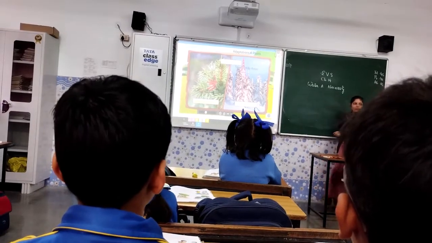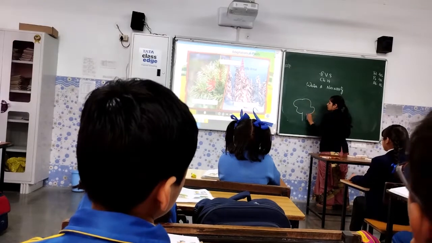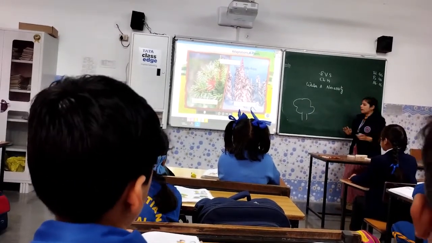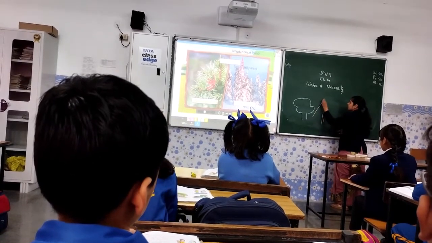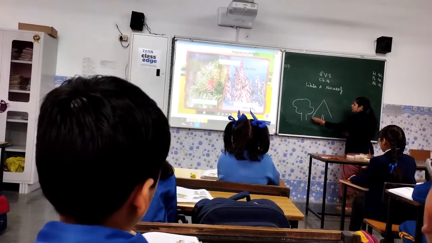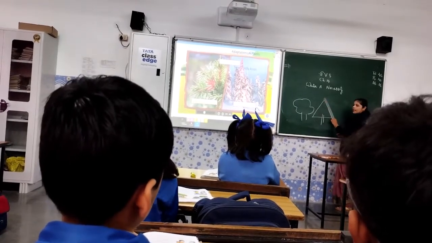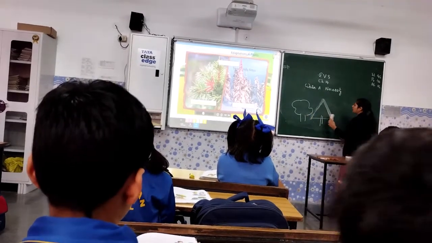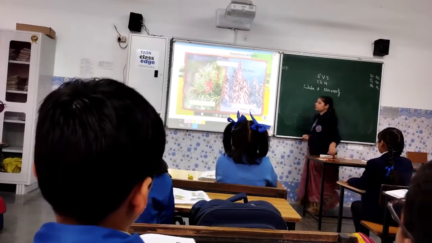If my tree is something like this, a lot of snow will deposit on it. But if my tree is something like this, then there would be a deposition of snow. All the snow will slide and move downward. So in this way, the leaves get protected from the snowfall.